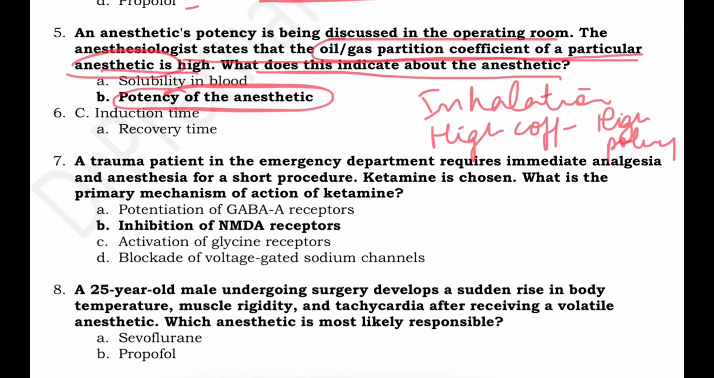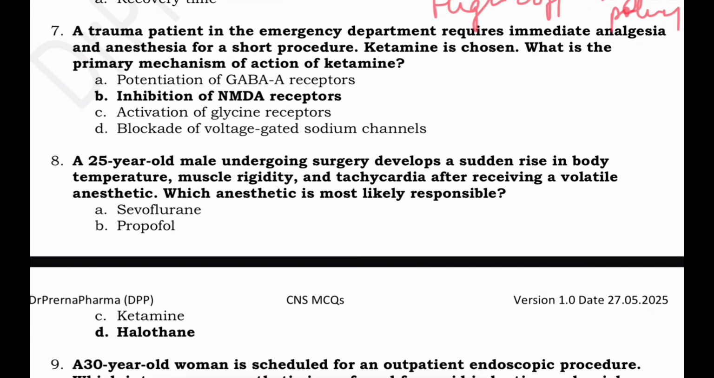A trauma patient in the emergency department requires immediate analgesia and anesthesia for a short procedure. Ketamine is chosen. So what is the mechanism of ketamine? Ketamine is a drug which causes inhibition of NMDA receptors.